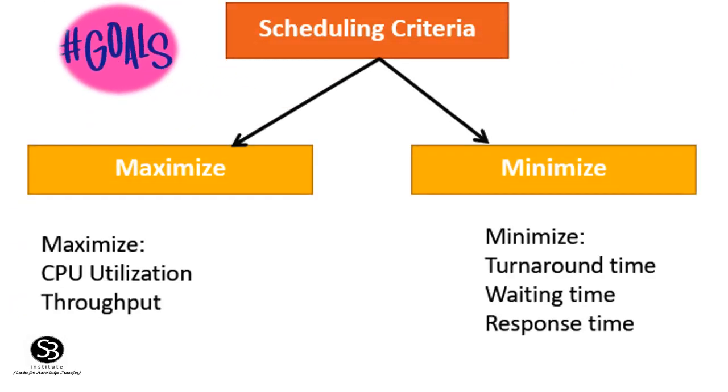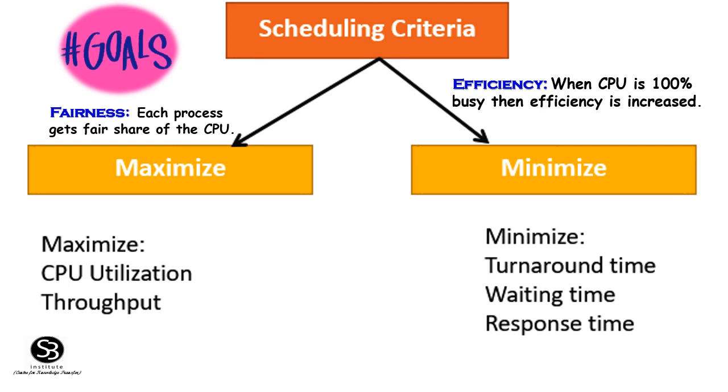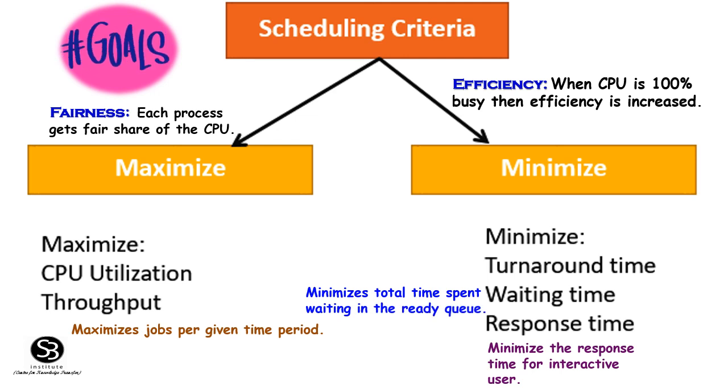Goals for scheduling. Fairness: each process gets a fair share of the CPU. Efficiency: when the CPU is 100% busy, the efficiency is increased. Response time: minimize the response time for interactive users. Throughput: maximize jobs per given time period. Waiting time: minimize total time spent waiting in the ready queue.